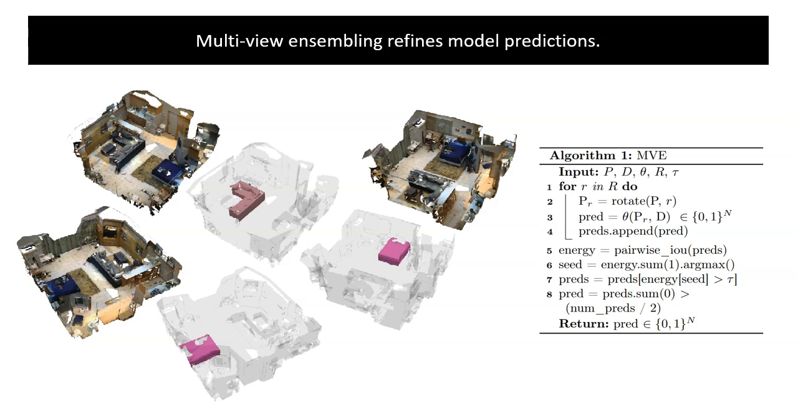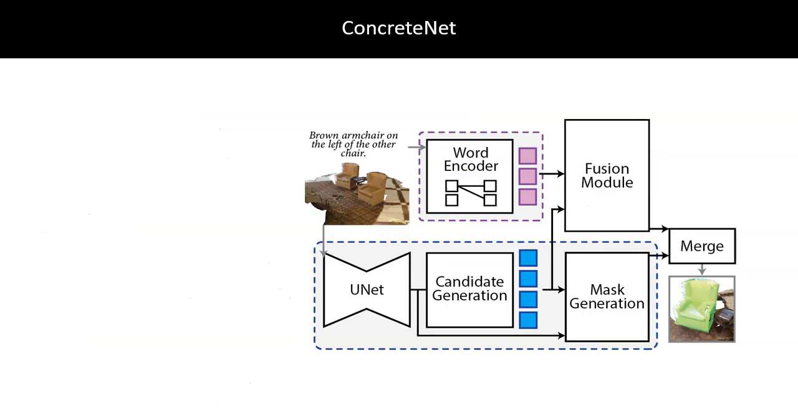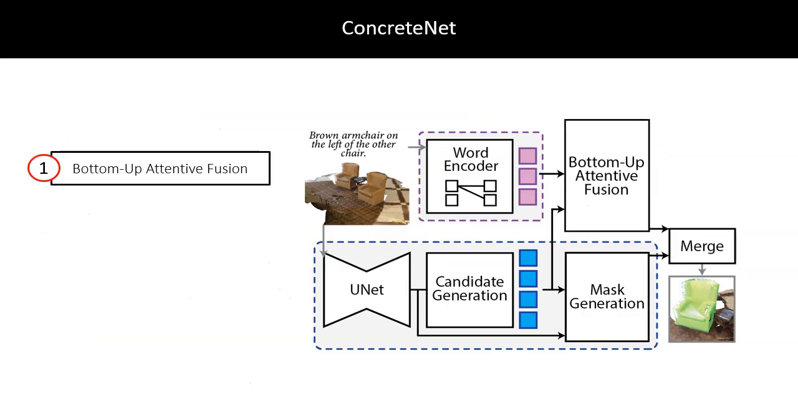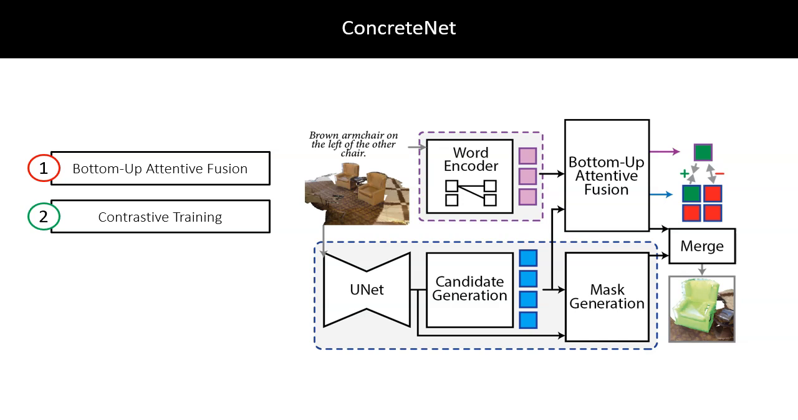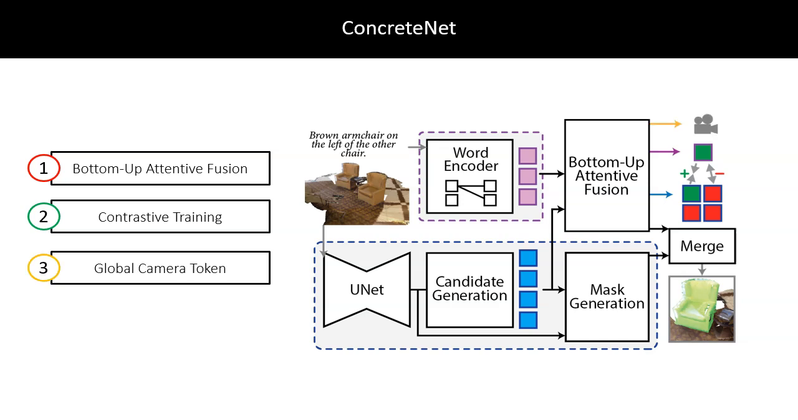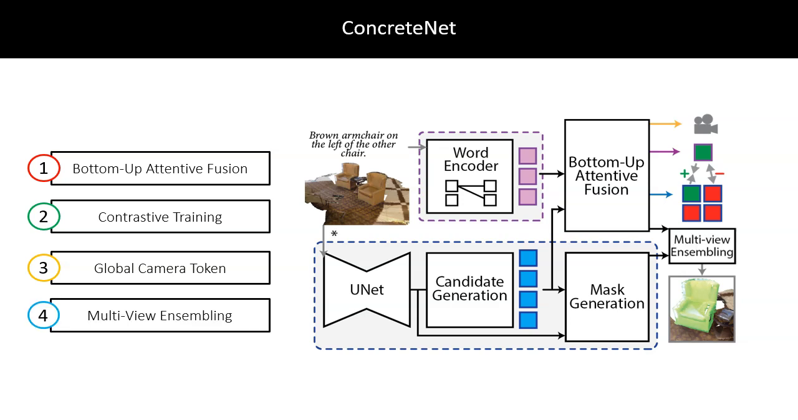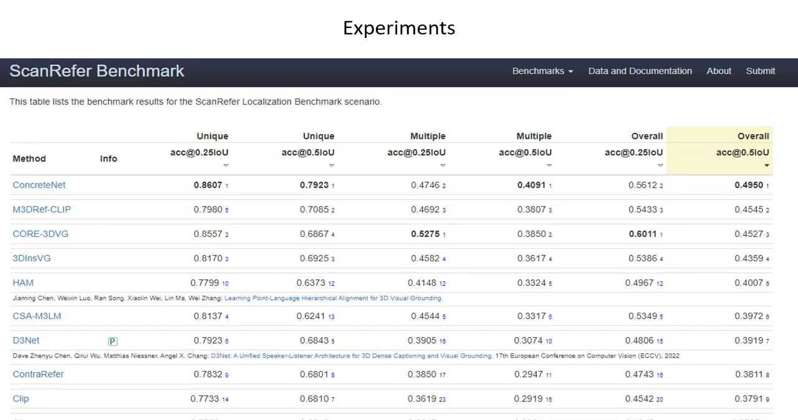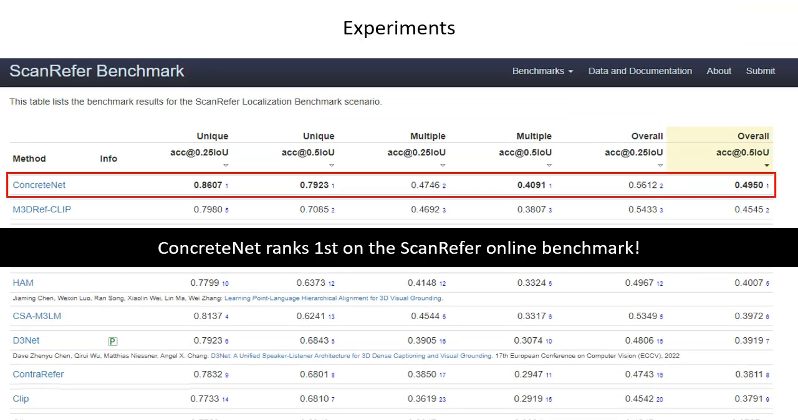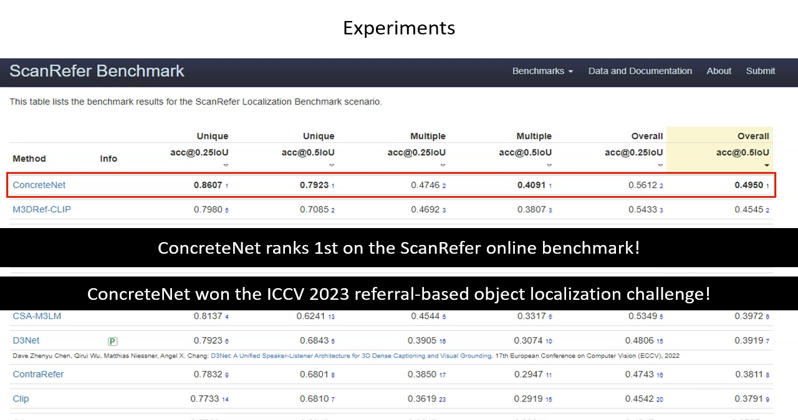Finally, we construct our model ConcreteNet by introducing our bottom-up attentive fusion module that aims to disambiguate inter-instance relational cues, including a contrastive training scheme to induce separation in the latent space, resolving view-dependent utterances via Learned Global Camera Token, and employing multi-view ensembling to improve referred mask quality. ConcreteNet ranks first on the challenging ScanRefer online benchmark, and has won the ECCV's 3rd workshop on language for 3D scenes 3D Object Localization Challenge.